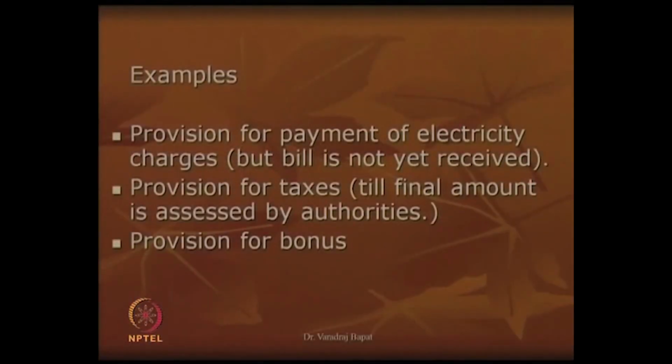So, one example is payment of electricity bills, second is provision for tax, third is payment of provision for bonus. Now, in case of bonus or incentive, again what happens is, as at the end of the year, company is not sure how much is incentive payable. As far as salary is concerned, we know how much is salary payable.